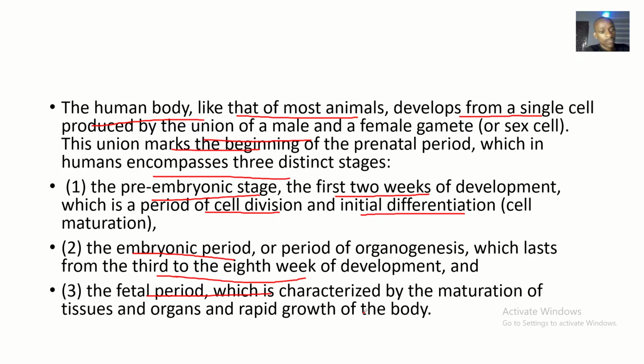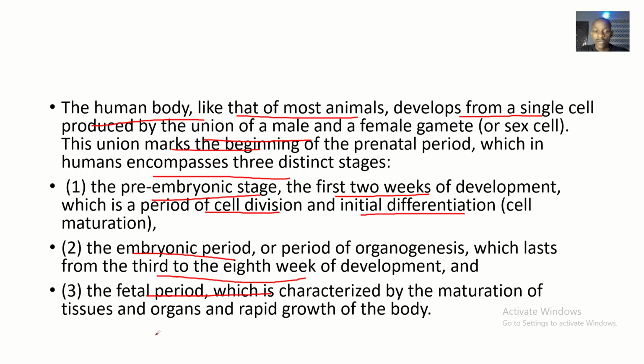All right, so let me add some advice on the periods. The pre-embryonic period is a period of rapid mitotic activity, but the cells here are totipotent. They can develop to produce anything. In the embryonic period, the cells are undergoing organogenesis. Organogenesis is basically each cell being assigned a role: you are going to grow up to form the nose, you are going to form the teeth, you are going to form the hair, and all the rest.